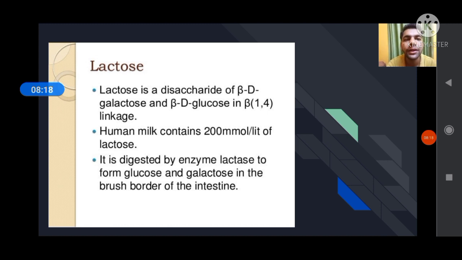Then human milk contains 200 millimole per liter of lactose. It is digested by the enzyme lactase to form glucose and galactose in the brush border of the intestine.